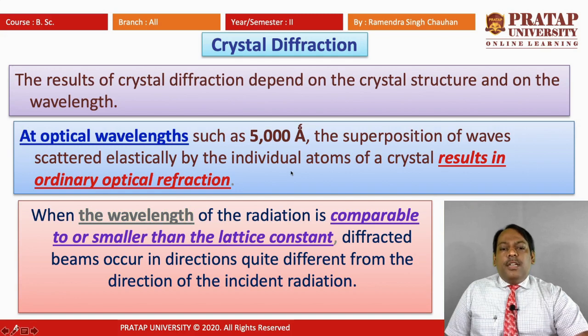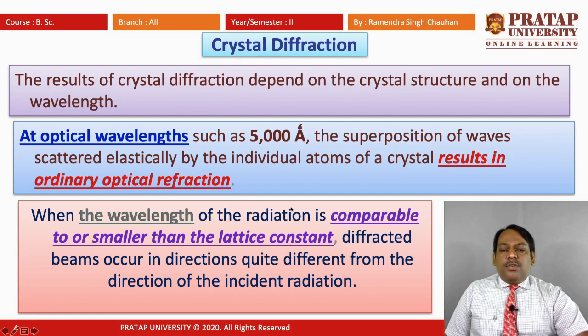When the wavelength of the radiation is comparable to or smaller than the lattice constant, diffracted beams occur in directions quite different from the directions of the incident radiation. That means we are using wavelengths comparable to the lattice constant.